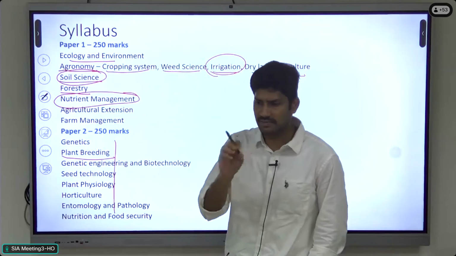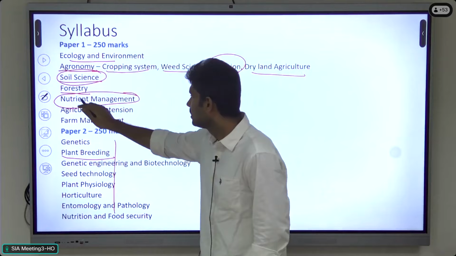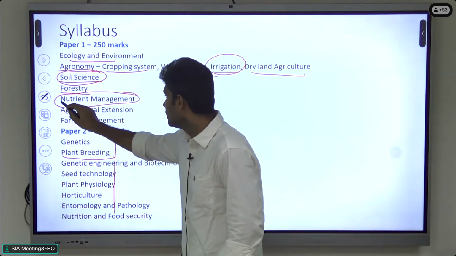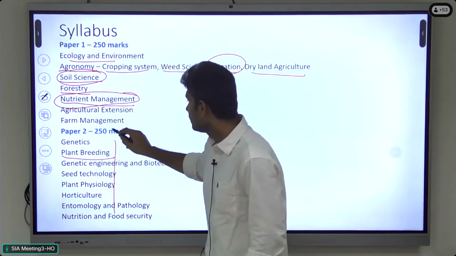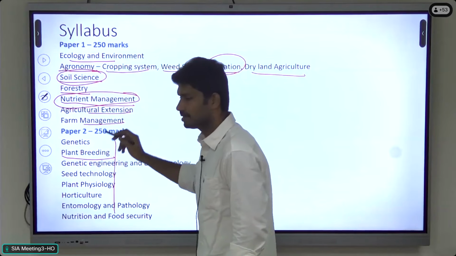So it's a very limited, small subject in agri paper 1. So forestry also. Then nutrient management. Then agri extension and farm management.